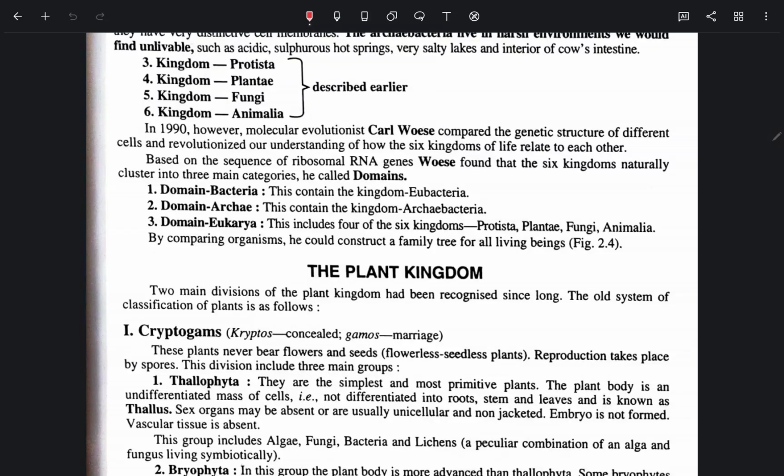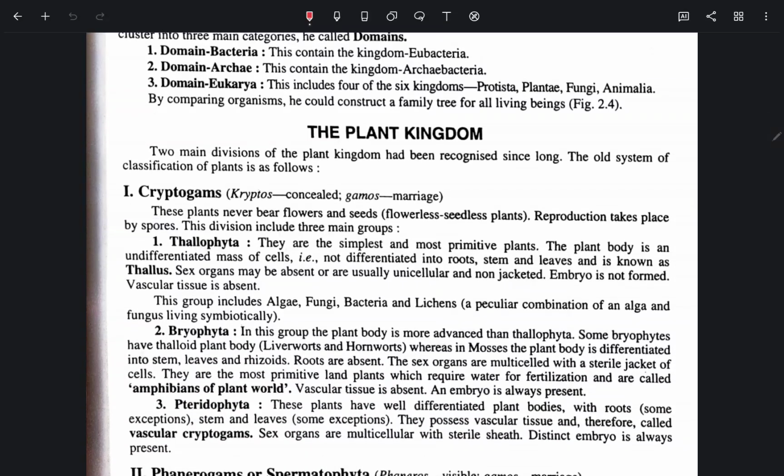Domain Bacteria contains the kingdom Bacteria. Domain Archaea contains the kingdom Archaebacteria. Domain Eukarya includes four of the six kingdoms: Protista, Plantae, Fungi, and Animalia. By comparing organisms, he could construct a family tree for all living beings.